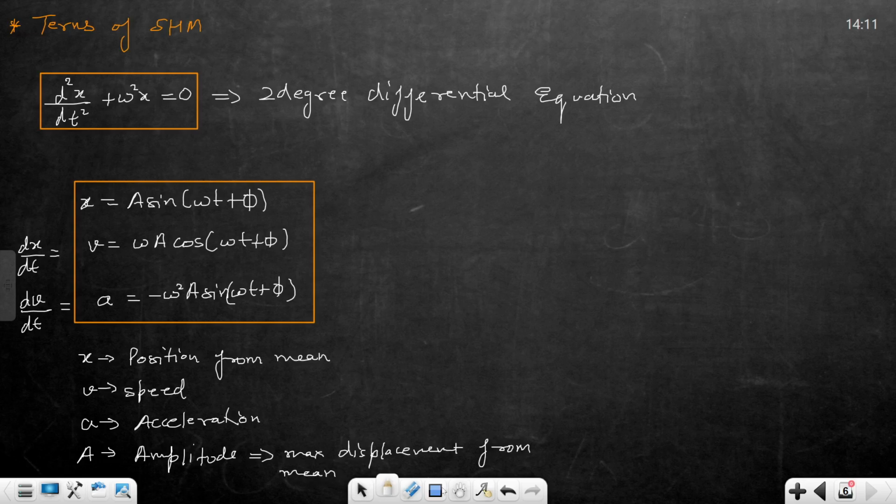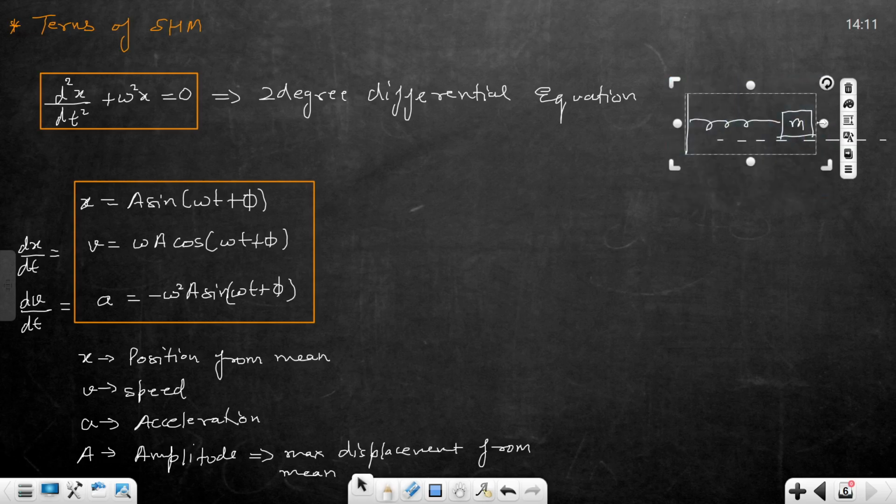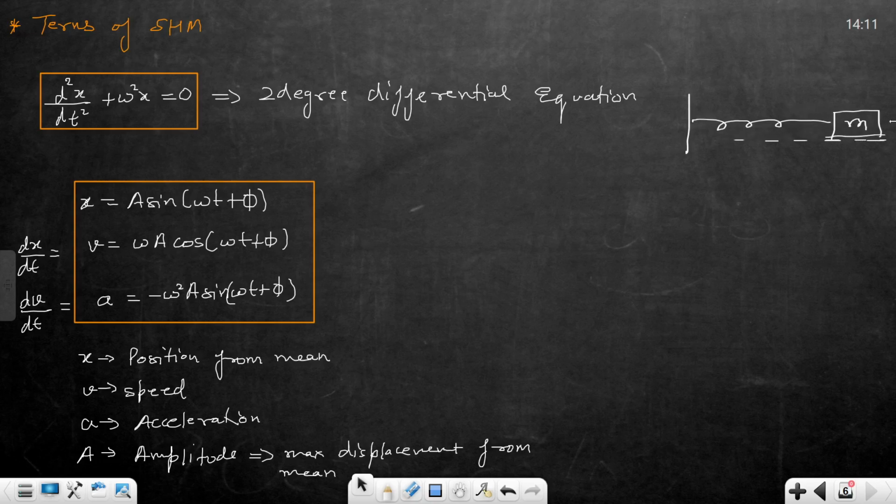Suppose you are having a spring mass system, and the maximum displacement the object can have. Suppose if you elongate the spring, this is the maximum displacement. This is the mean position, x is equal to 0. And suppose the block oscillates up to maximum separation of A. Clear? This is x is equals to plus A.